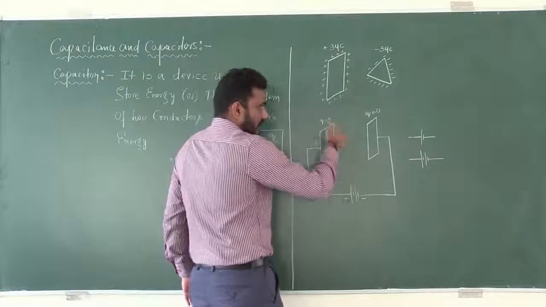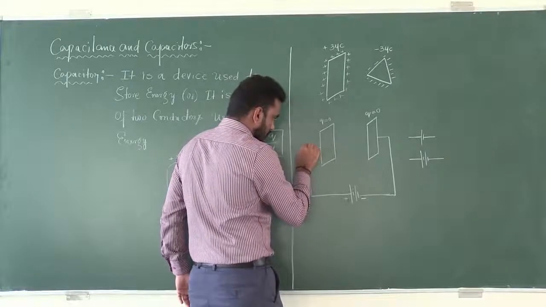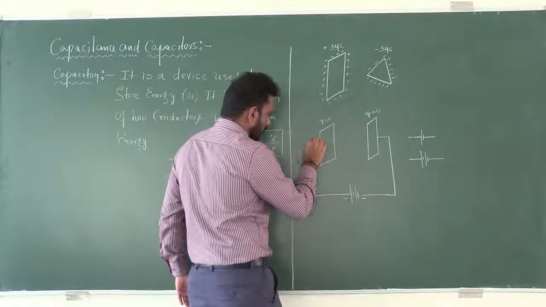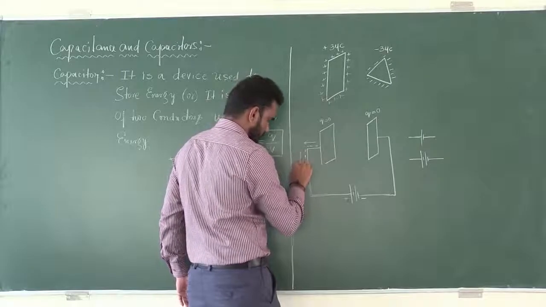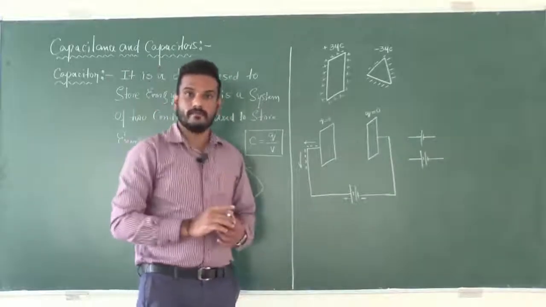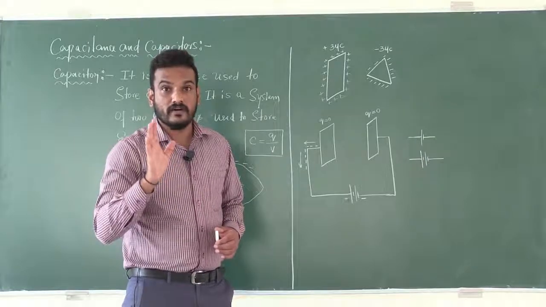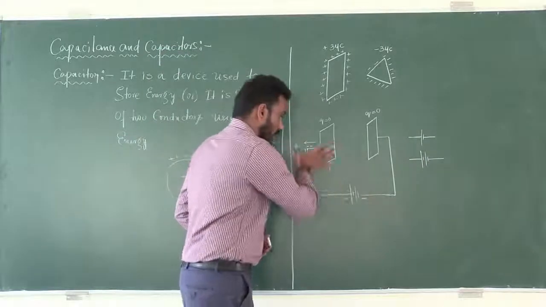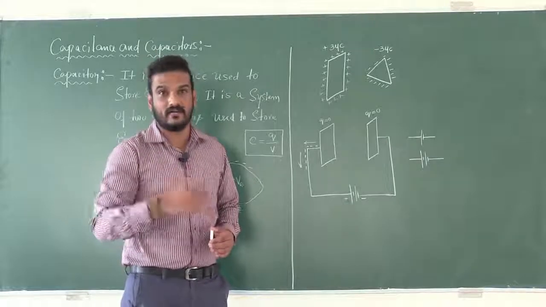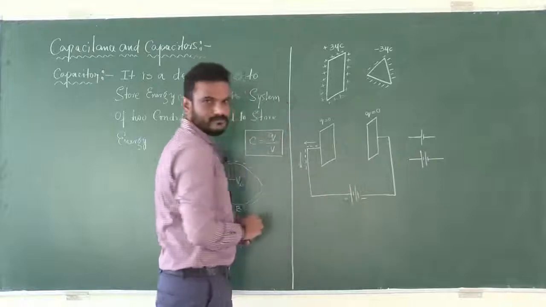Since it is connected to the positive terminal, what will happen? The negative charges start moving towards the positive terminal of the battery. One thing you have to remember: positive charges never move through the metallic wire. Only negative charges like electrons can move through the metallic wire.